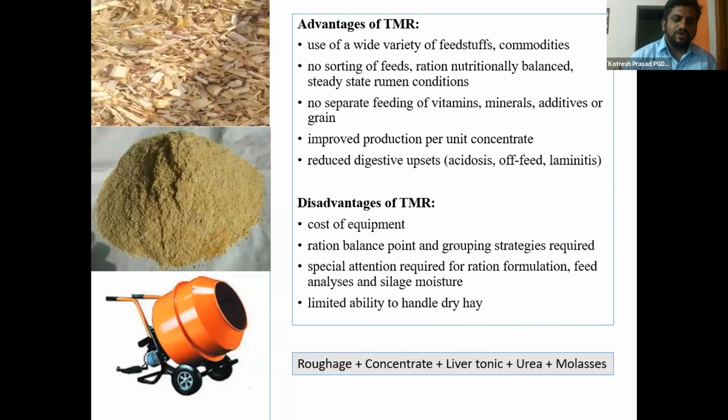I have put a picture here that is commonly used for cement mixing. So they are using such kind of equipment. It is available at a very cheap cost, 20 to 30,000 rupees. So they are using dry roughages. In the first picture, you can see jowar straw, concentrate feeds and greens. Everything they will put in this machine, either electrically or handheld. It will be mixed and it will be fed to the sheep and goat. So that is how the farmers are feeding at field level.